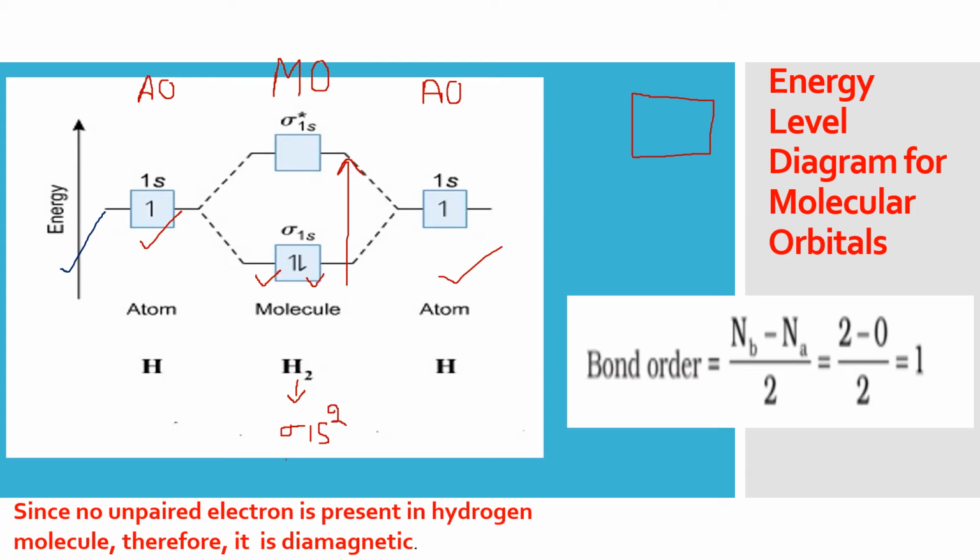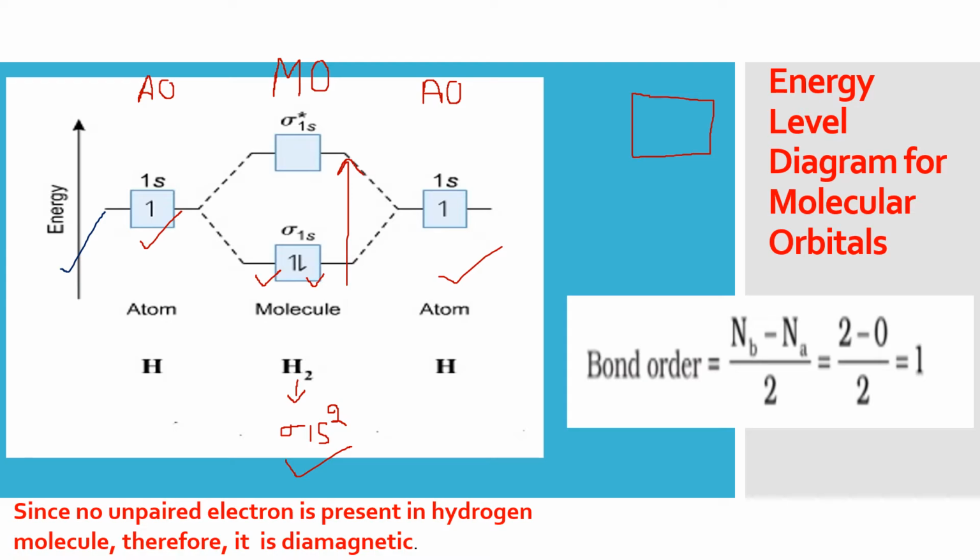This is the configuration. And this MO diagram helps us to find out two more things. One is the magnetic behavior of the molecule. In the molecular orbitals, only molecular orbitals you have to see. If any molecular orbital is having a single electron, it is paramagnetic, because every charged particle, if it is moving, and electrons are charged and they keep on moving continuously, behaves as a tiny magnet.